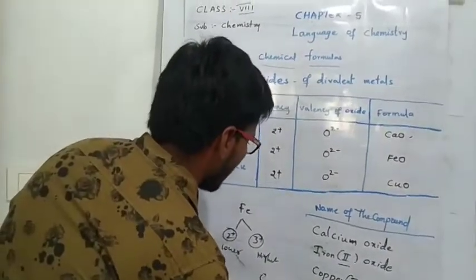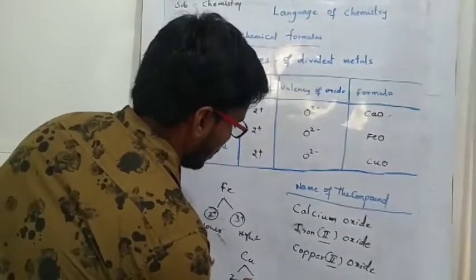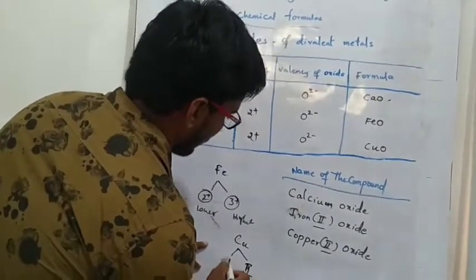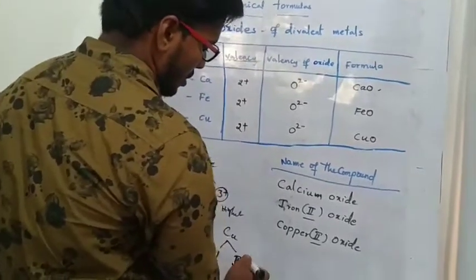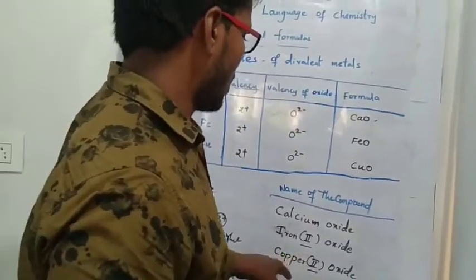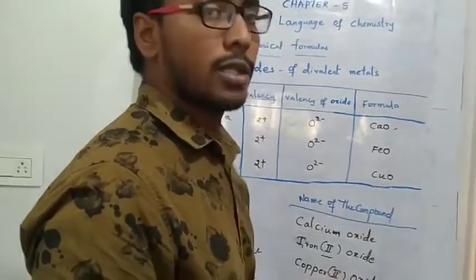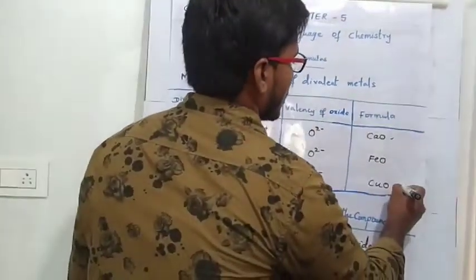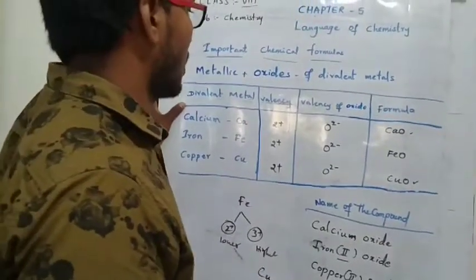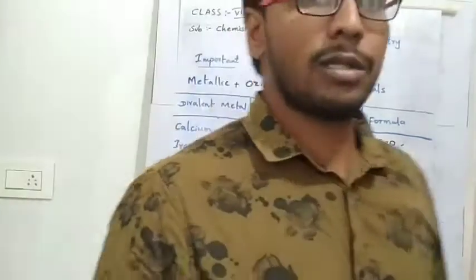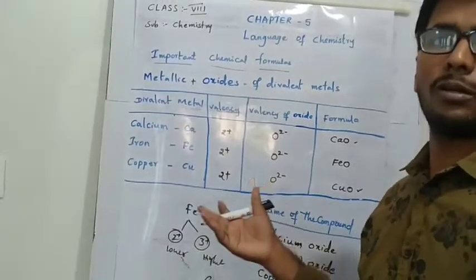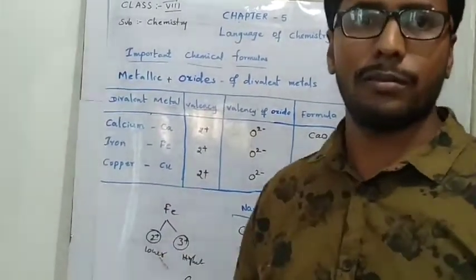Copper also has variable valencies, 1 and 2. Valency 2 plus gives copper(II) oxide, chemical formula CuO, while 1 plus is the lower valency. So this is the method to find the metal oxides formed when metals react with oxygen. Next, metals react with chlorine to form metal chlorides. Let us discuss that.